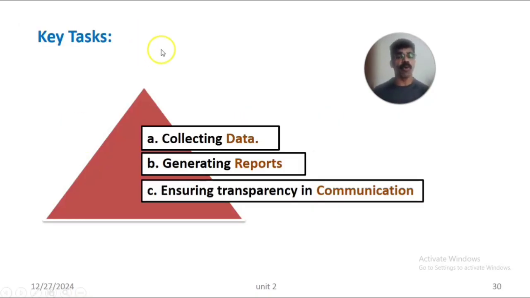The key tasks in reporting: first is collecting the data from different departments or from all the departments. Then generating the reports based on the data, such as departmental report, monthly report, annual report, etc. Then ensuring the transparency of communication of this report to the higher authority, the stakeholders, the executives or the board of directors of that particular organization. So the key tasks under reporting include collecting data, generating reports, and ensuring transparency in communication of the data to the executives, board of directors or managers of the organization.